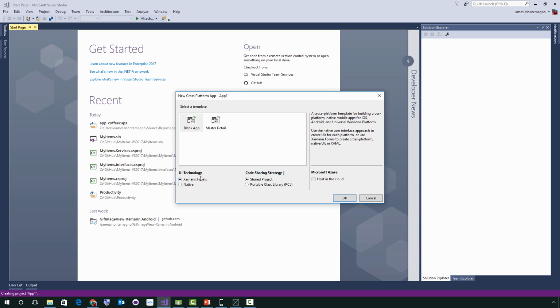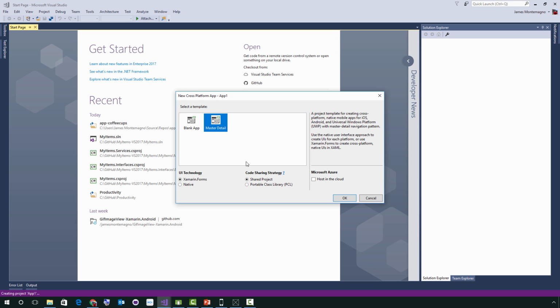So when we pull up this dialog, we see blank application, we see master detail, and then we see what kind of UI technology I want to create. So a blank app will just give you a blank app, and I can select Xamarin native. So I'll get iOS storyboards, Android XML, things like that. Under Xamarin Forms, I would get a shared XAML user interface for a blank application. I can then say, do I want shared projects or a portable class library project?